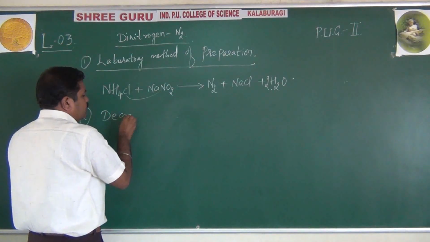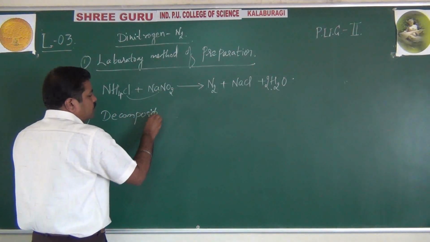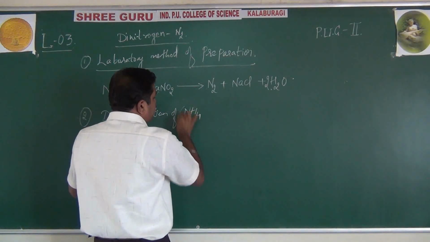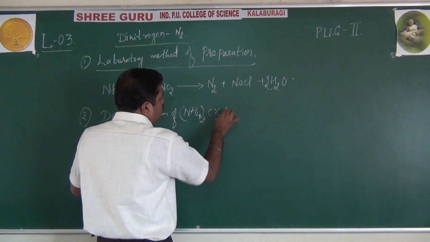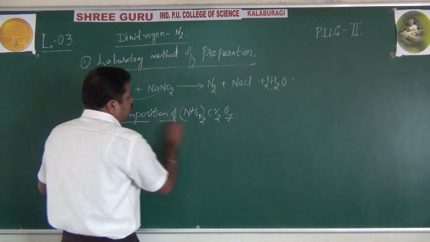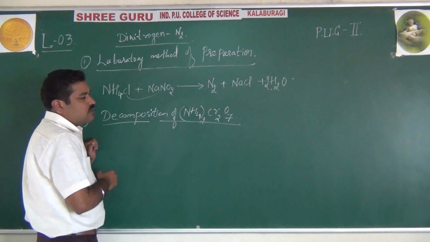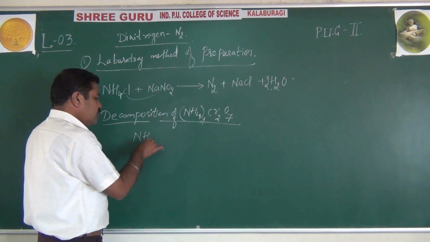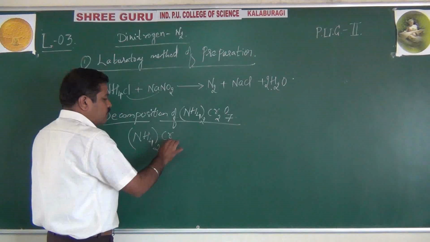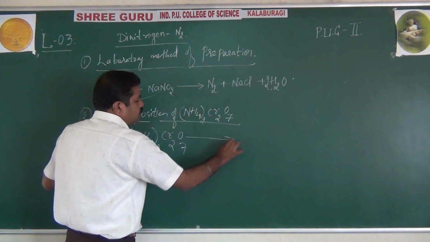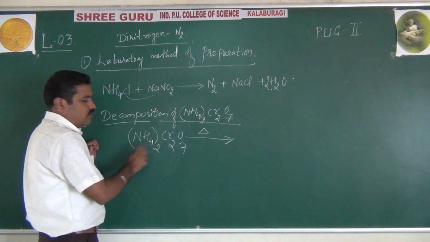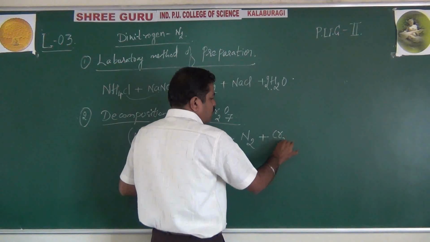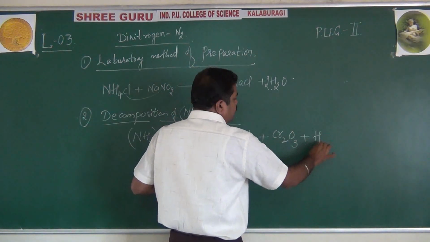decomposition of ammonium dichromate, (NH4)2Cr2O7. Okay, right. See, when this ammonium dichromate (NH4)2Cr2O7 on heating decomposes, it liberates our target product nitrogen along with chromic oxide Cr2O3, and it will also give